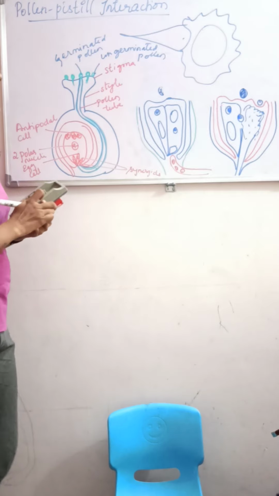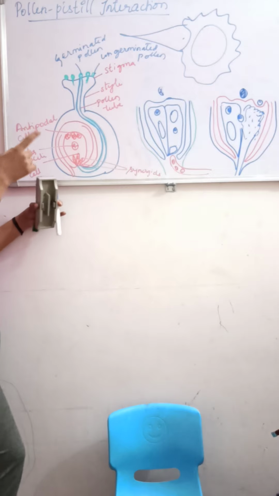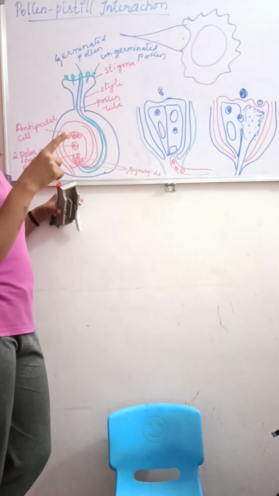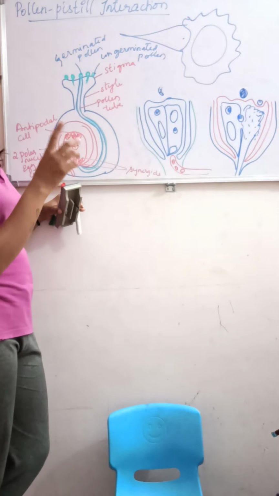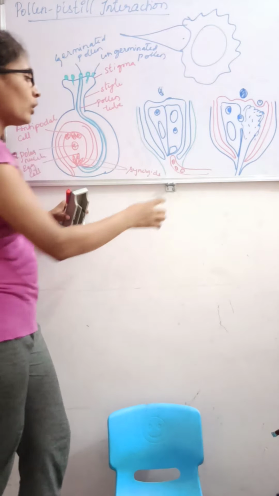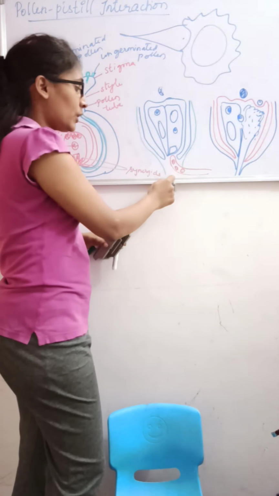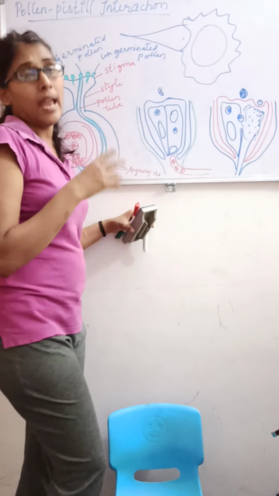So once this tube cell carries the male gametes, where will they enter? They will enter the ovules. How will they enter? The pollen tube carrying the male gametes will enter the embryo sac.